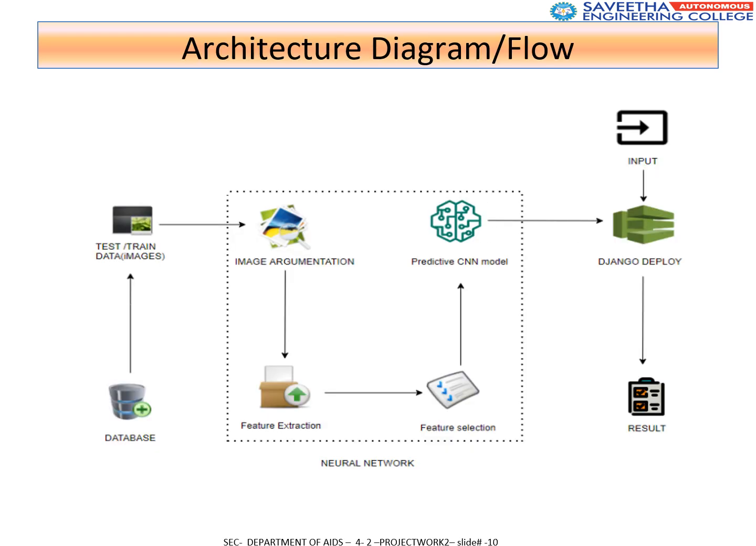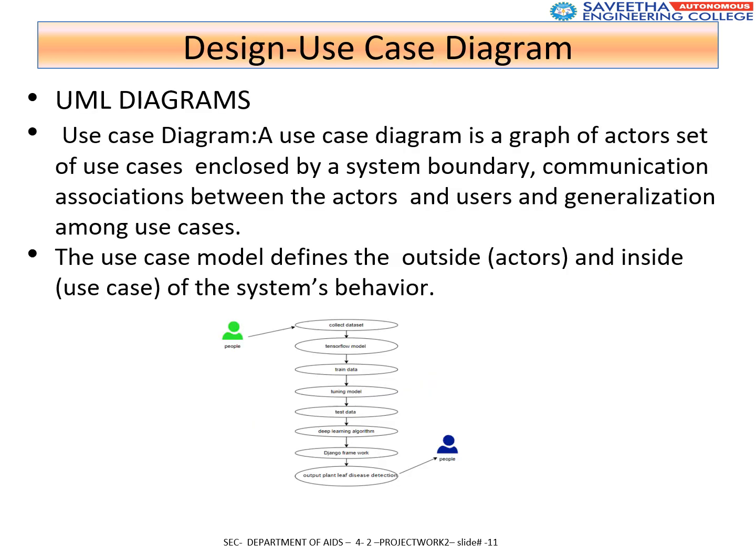The system's design includes diagrams like use case diagram, entity relationship diagram, and class diagram to illustrate the system components and interaction. In this architecture diagram, we include the database or dataset, and the dataset is classified into test and training datasets and used to train the model. The image is augmented, features are extracted and selected, and given to the model for the classification of the disease. And at last, we can give the web interface using Django deploy.